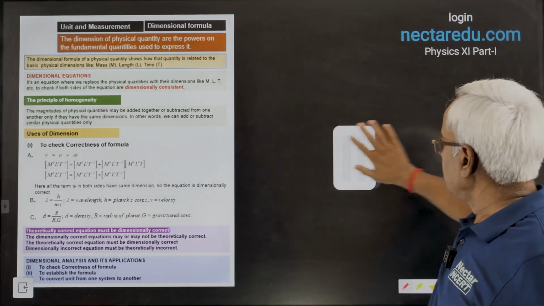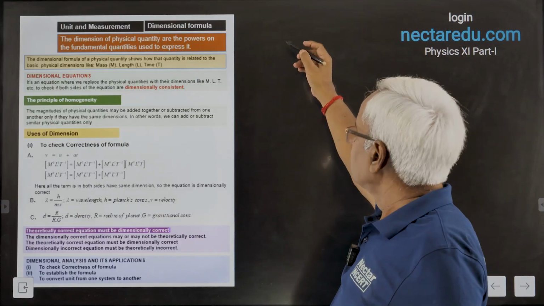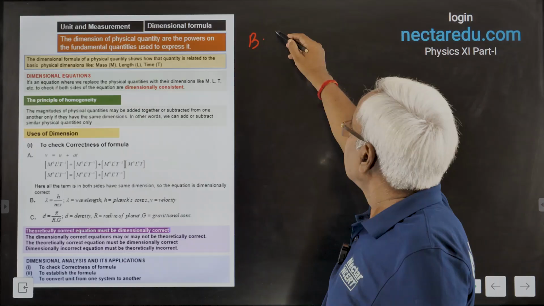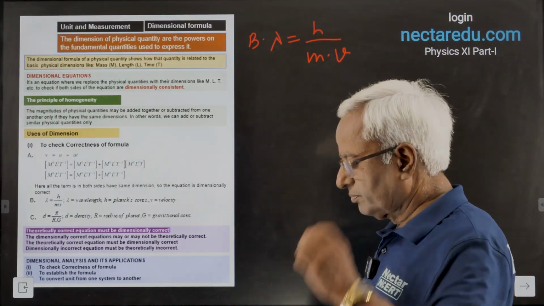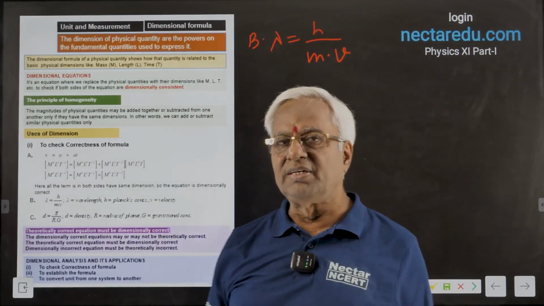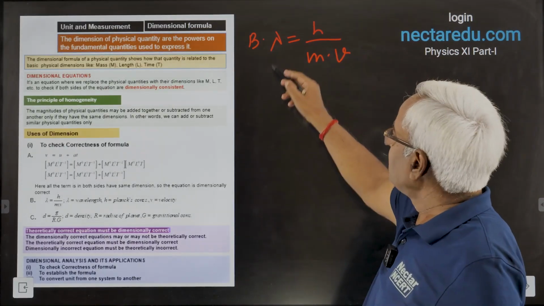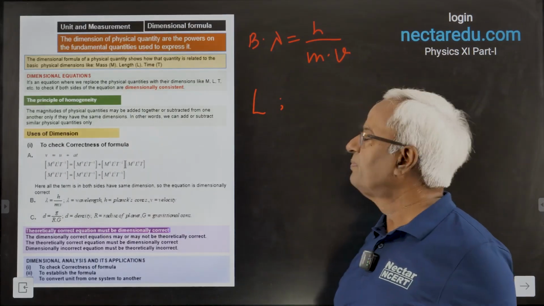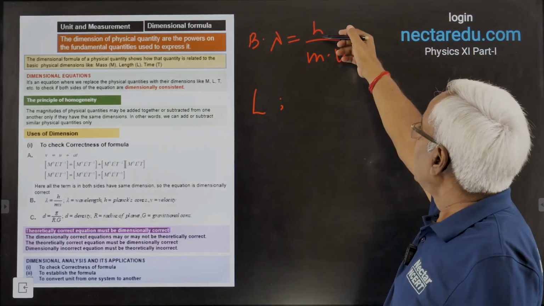Now let's proceed with a bit more, which you might say is rare in use: lambda equals h upon mv. That equation becomes relevant in modern physics, but here it is just an example. Lambda is wavelength and length is always L. H is Planck's constant, which has dimension ML2T minus 1.